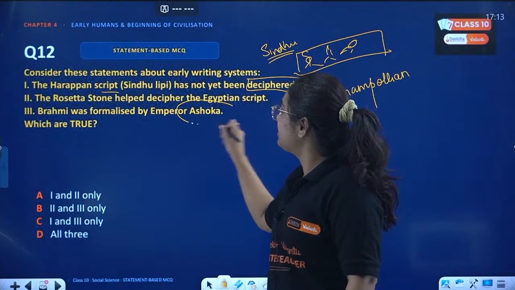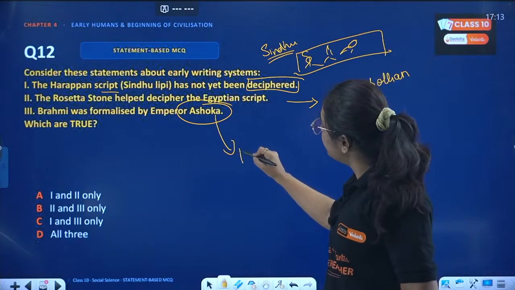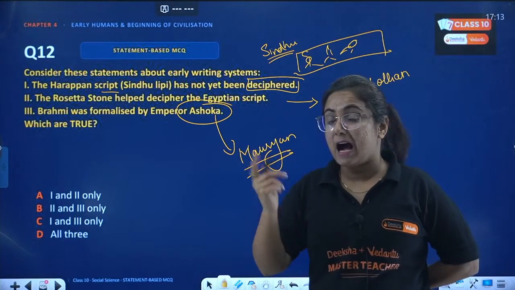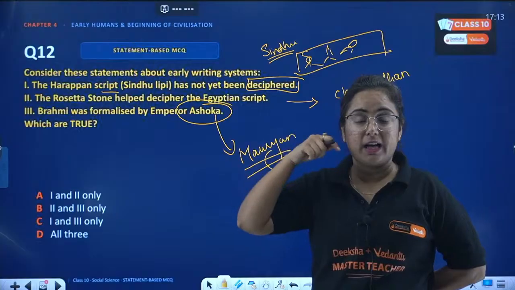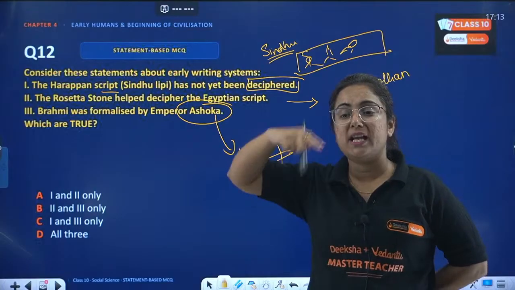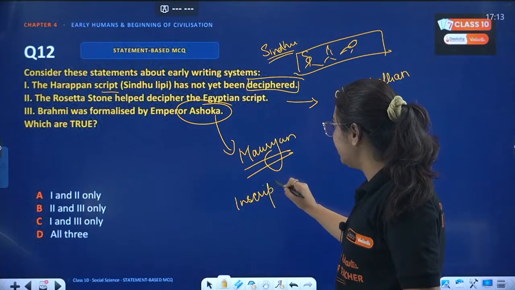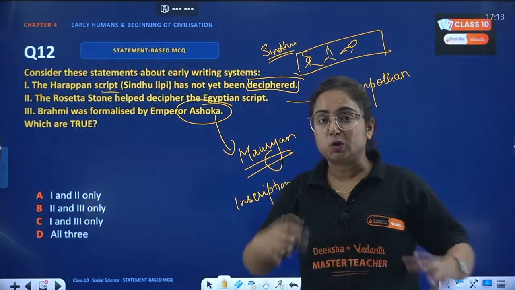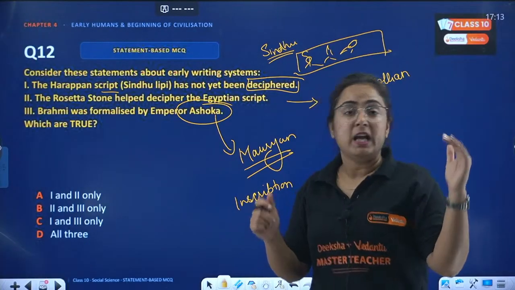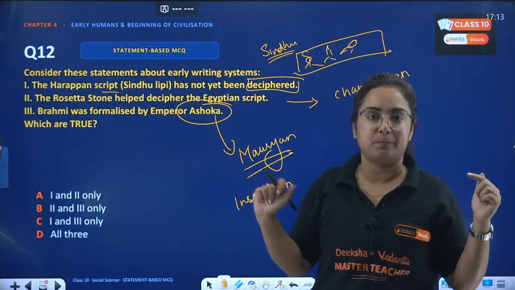Brahmi was formalized by Emperor Ashoka. So what happened now? This Emperor Ashoka, who belonged to the Mauryan dynasty, one of the great rulers of the Mauryan Empire, after that battle he fought, right? After that Kalinga war, what happened? He changed. He started writing various inscriptions. Now, inscriptions mean something that is written on a hard surface. Throughout India, in lots of places on the highways and all, he issued these inscriptions, and those inscriptions were written in Brahmi script, right?